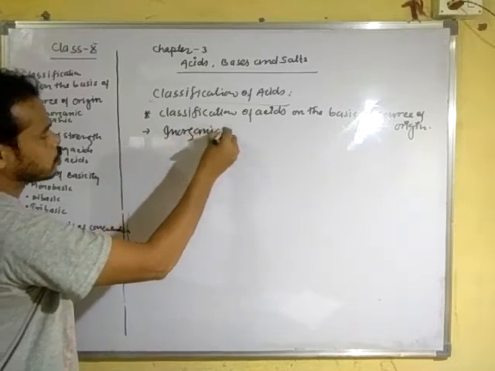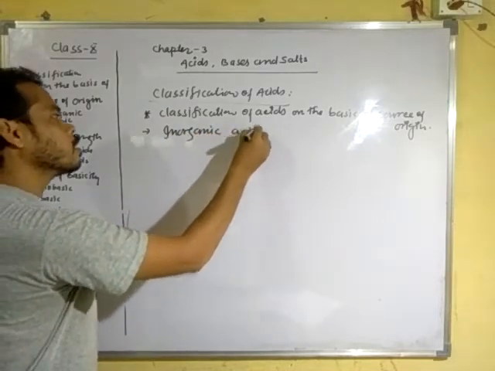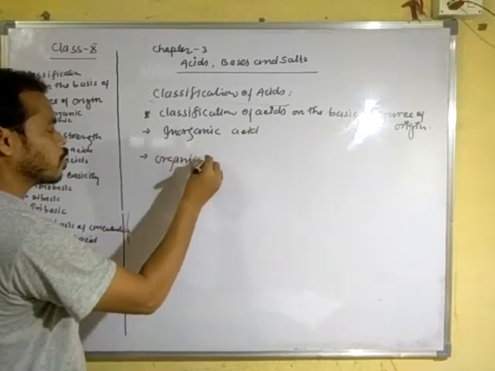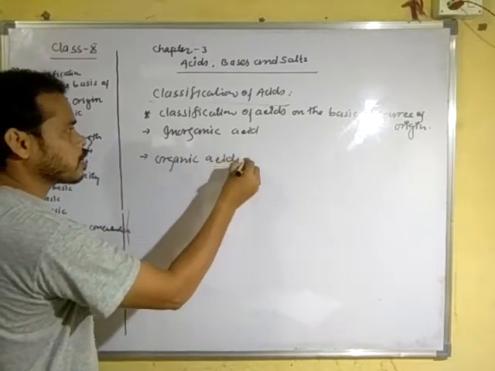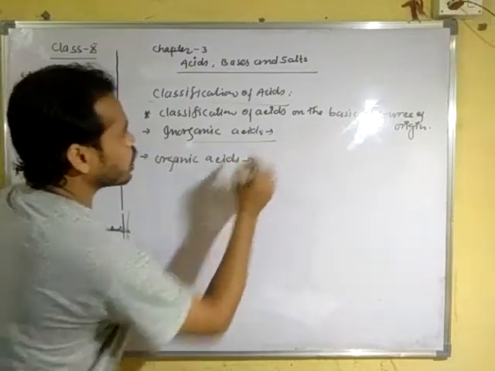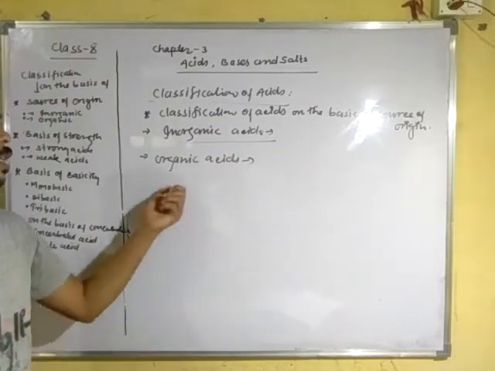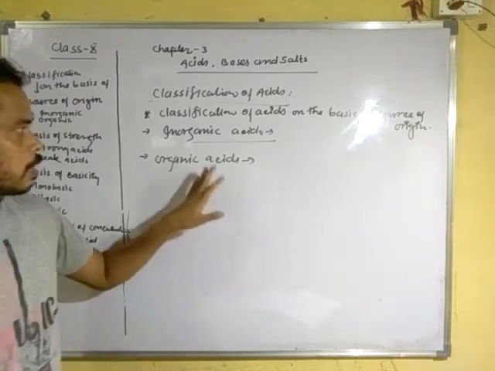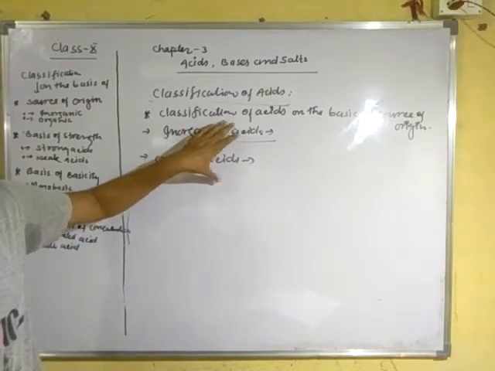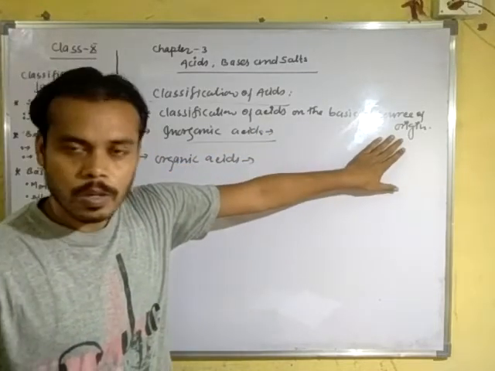Inorganic acids, and the second one is organic acids. First of all, we should know what is inorganic acid and what is organic acid. These acids are classified on the basis of source of origin.